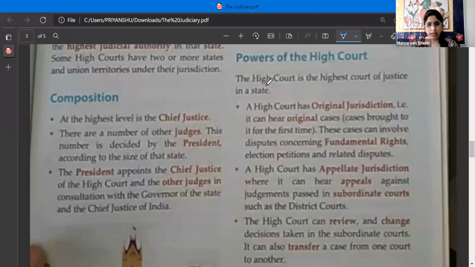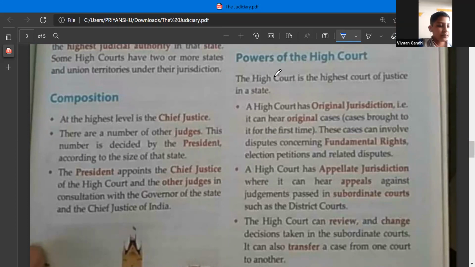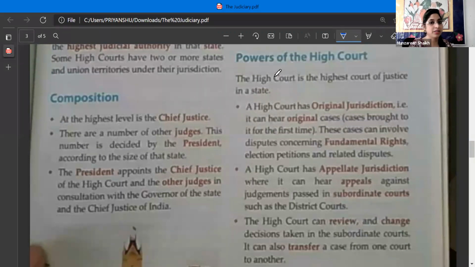Before I begin with this, let me just ask you, you remember I had explained to you all about the powers of Supreme Court. Do you all remember any few powers? Can anybody just tell me what are the different... Yes, Vivan, please. Ma'am, original jurisdiction, appellate jurisdiction, and advisory jurisdiction. Very good. So these are the 3 different kinds of powers of Supreme Court.